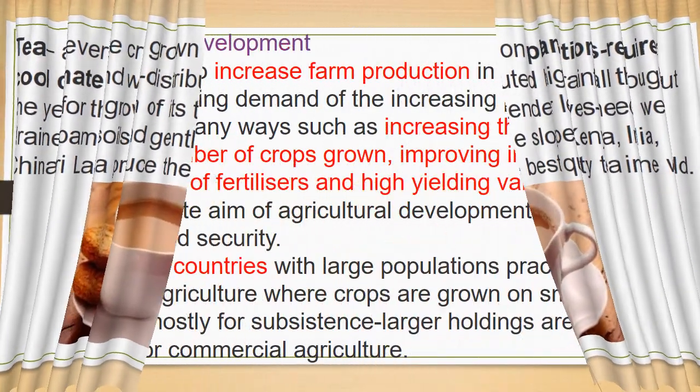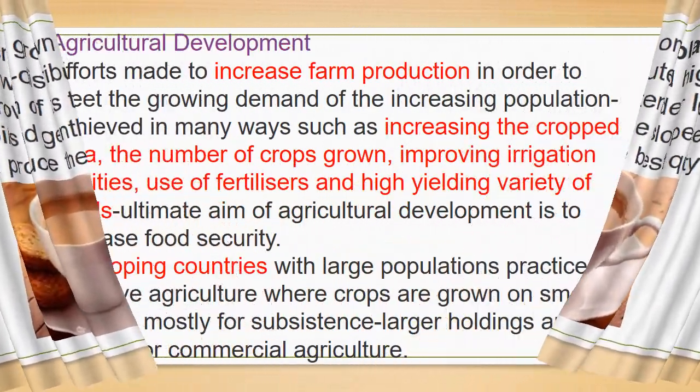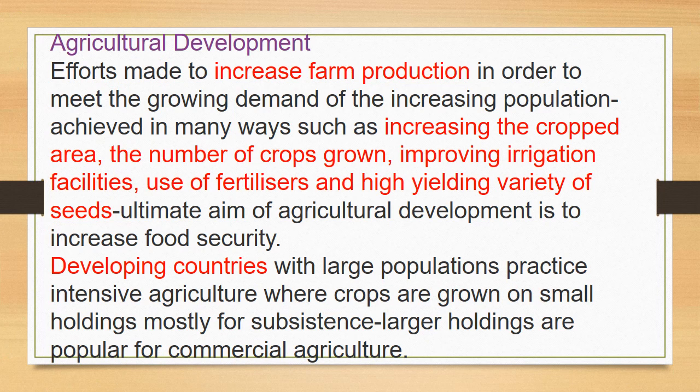Okay, and finally we have one small topic, that is agriculture development. We are developing our agriculture. We are improving the number of crops by improving irrigation facilities, the use of fertilizers, and high variety and good seeds. These are the ultimate aim for agriculture development and to increase food security.